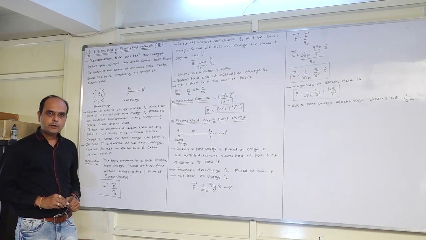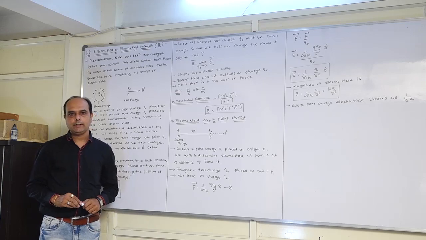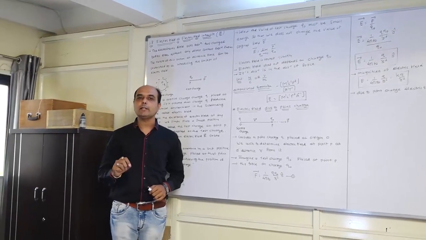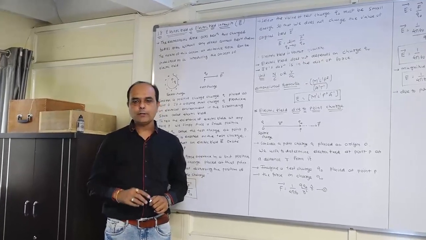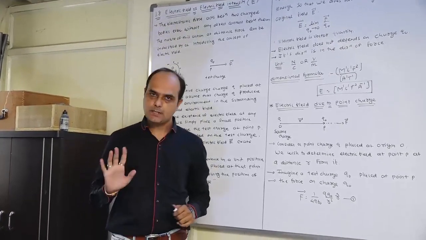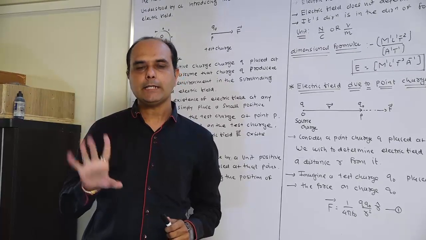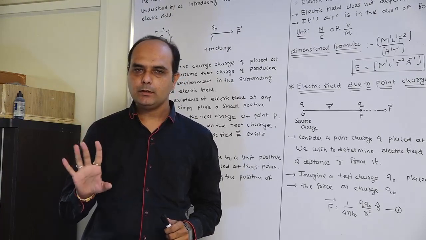Well, student, today is the next topic. It is topic number 1.8, and the name of this topic is the electric field, also known as the electric field intensity. It is denoted by vector E.